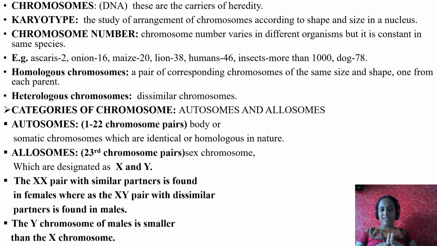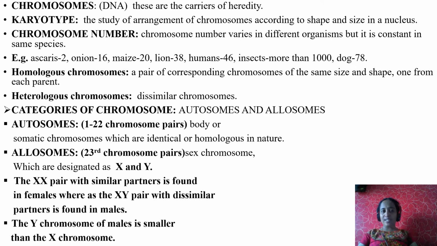These pairs, this set of chromosomes, are similar in size as well as shape. One set is from the father, another set is from the mother, paternal as well as maternal, right? So both the chromosomes are of the same size as well as shape, called homologous chromosomes. Now let us see the definition. A pair of corresponding chromosomes of the same size and shape, one from each parent.